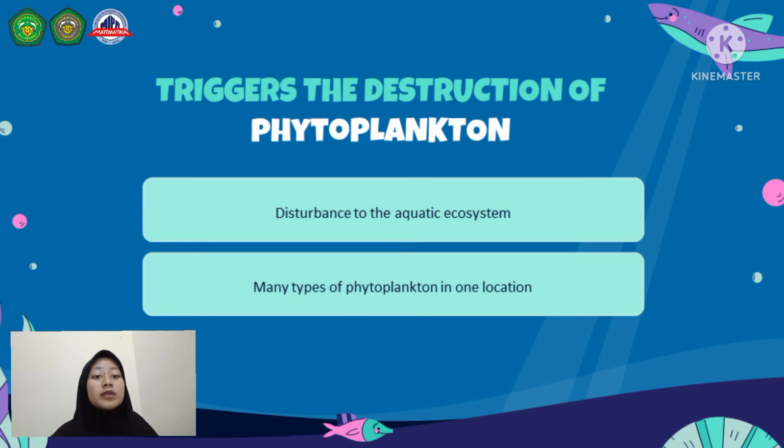So, what triggers the destruction of phytoplankton? The trigger for phytoplankton damage is when there is a disturbance in the aquatic ecosystem. Sometimes phytoplankton can grow very quickly, or algae bloom. However, this rapid growth has the potential for negative impact on the number of types of phytoplankton in one location. When the waters deteriorate, it can potentially create dangerous or toxic types of phytoplankton.